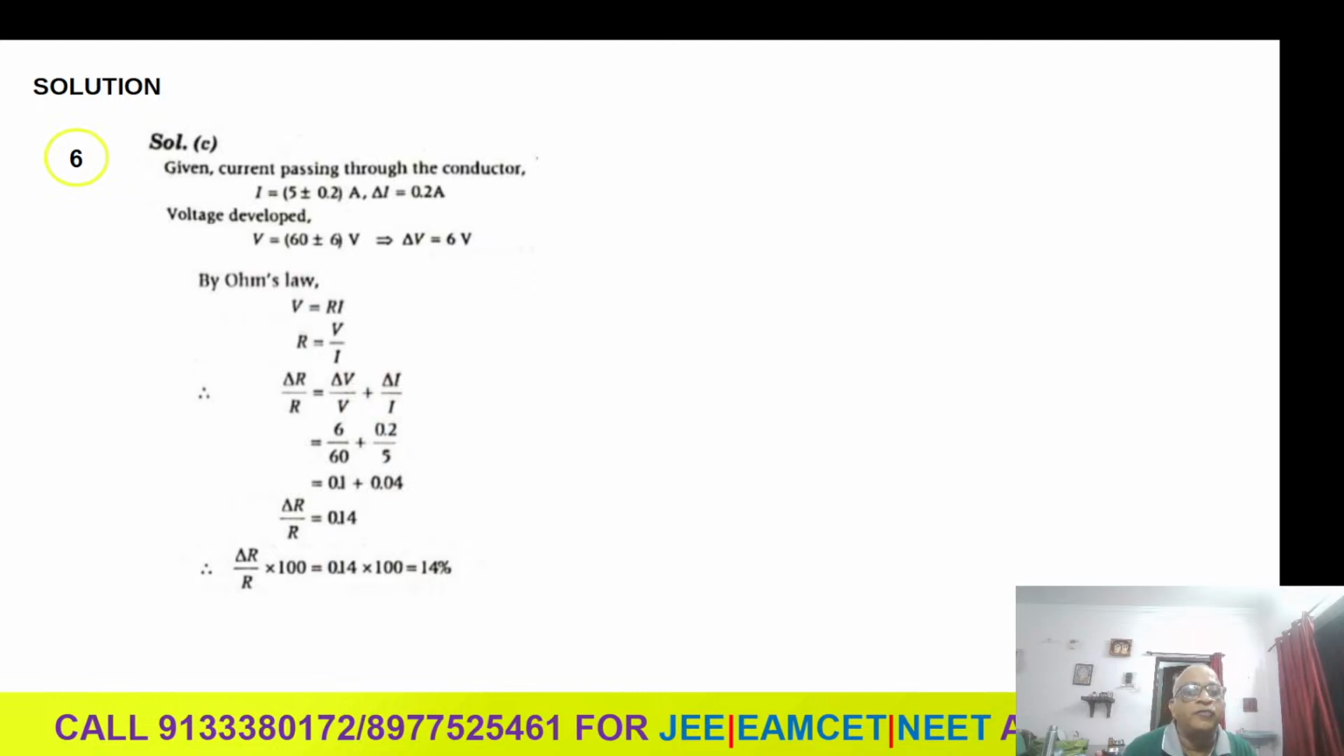Delta R by R is delta V by V plus delta I by I. Just 6 by 60 and 0.2 by 5. 6 by 60 is 0.1, 0.2 by 5 is 0.04, so 0.14. The percentage is 14%.